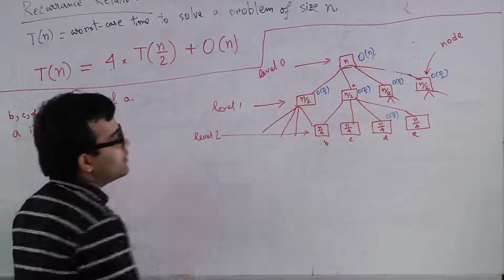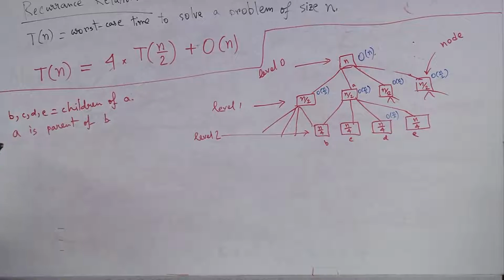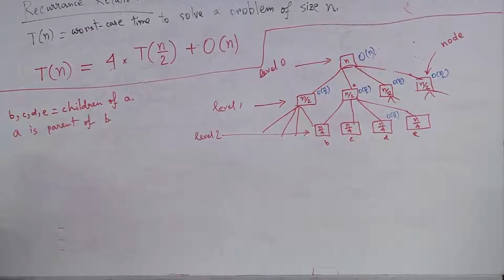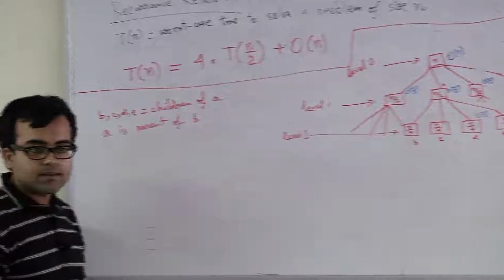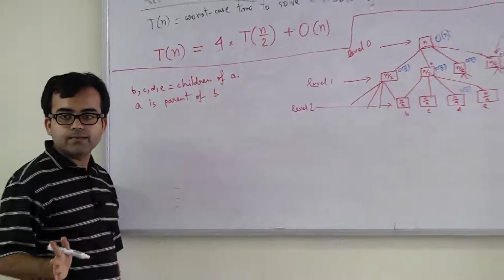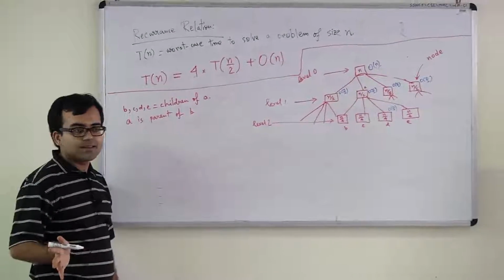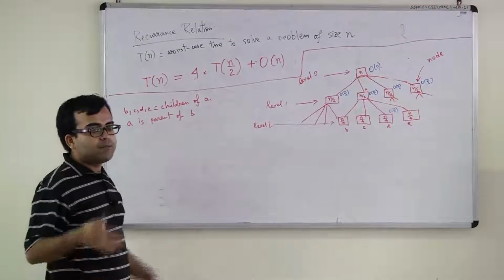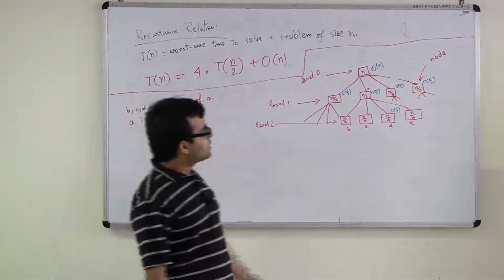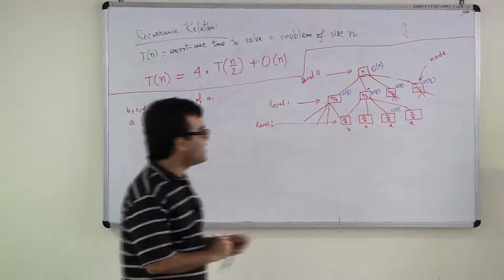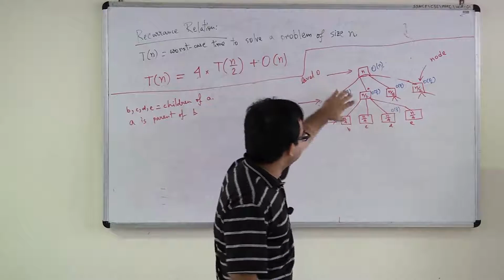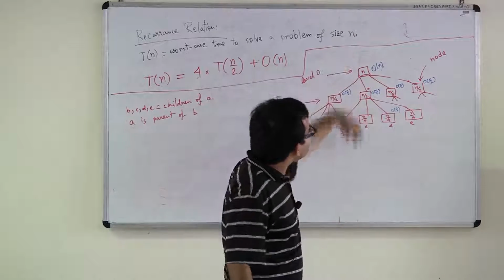In this fashion, how many levels can there be in this tree? Okay, I'll come back to you later. What did you say? N. Somebody said N. It will be log N, right? Don't be afraid if you said N. I won't deduct any marks. There's no exam for this. So, why log N?